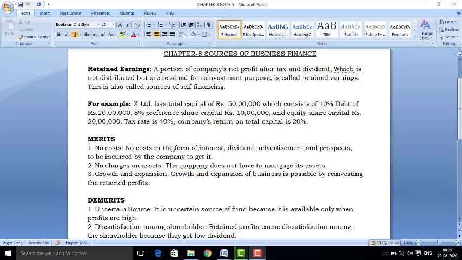Dear students, you may be thinking how retained earning is also a source of finance, and what is retained earning? First of all, this is the question.